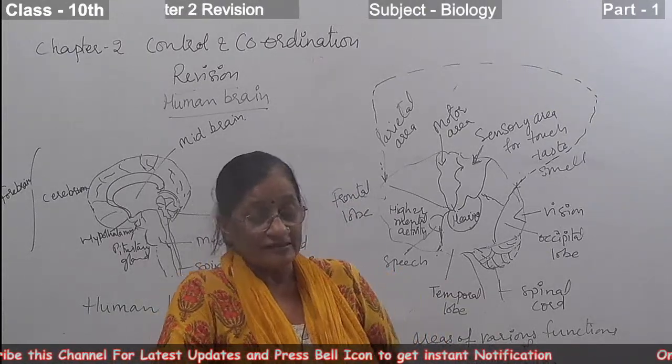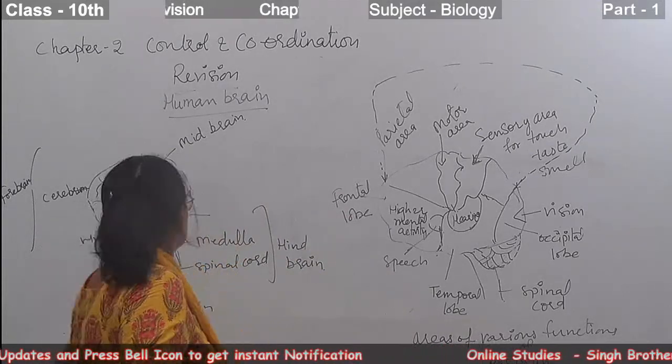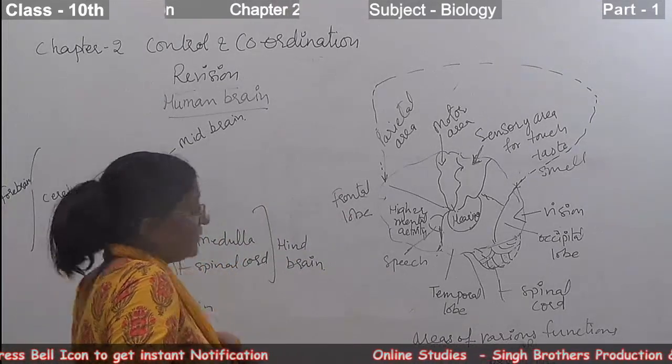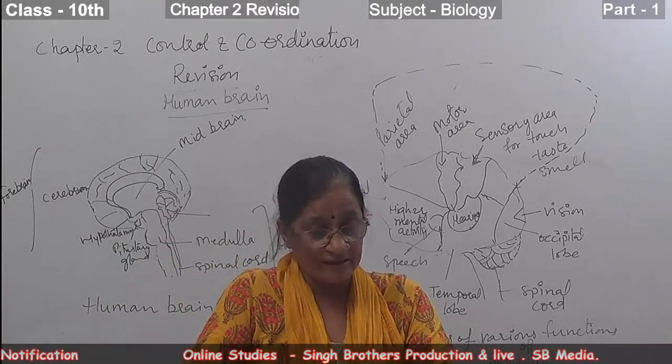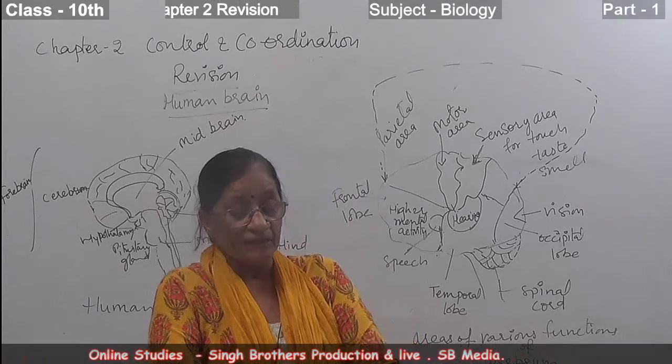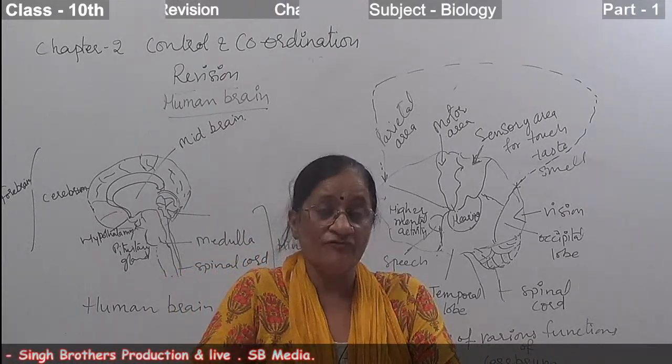The next part of the forebrain is the thalamus. It is located below the cerebral hemisphere, and thus is visible only in the ventral view of the brain.